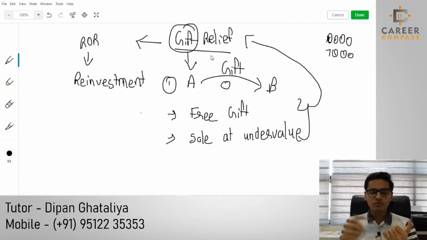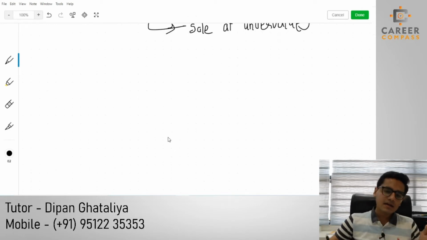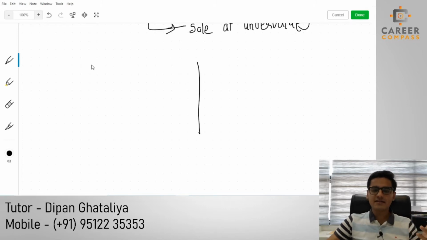So whether it's a zero consideration gift or a discounted consideration gift, in both situations, students, the person will get gift relief. That is the first important thing that you have to understand. As I told you, it can be purely a gift without any consideration, or it can be a sale at undervalue.